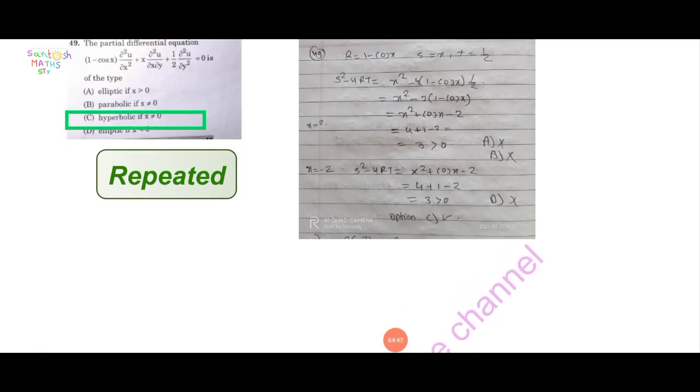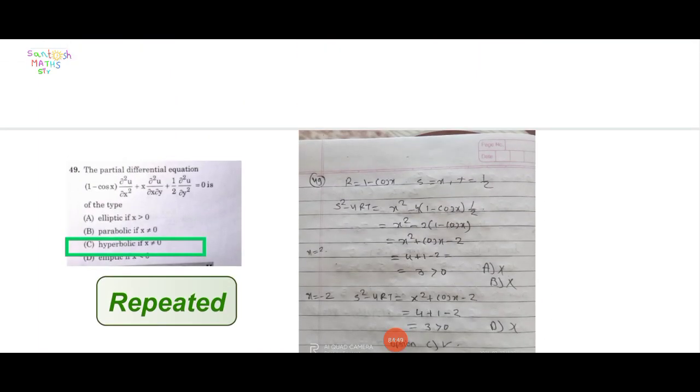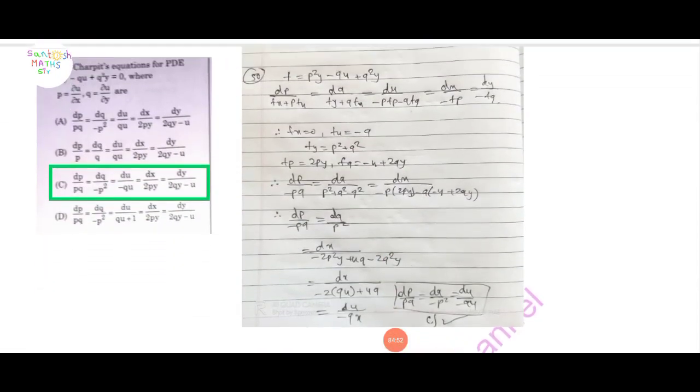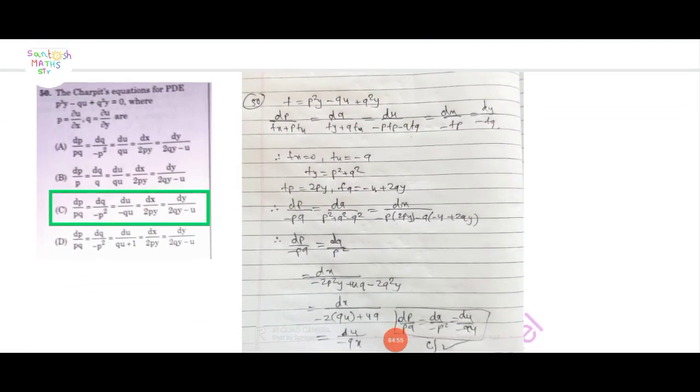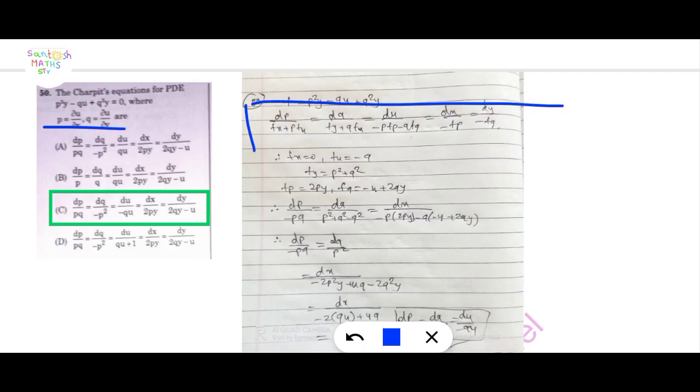Next, this is also a repeated question. Here only the values change. The Charpit equation for the PDE p square y minus q u plus q square y equal to 0. Here p is equal to dou u by dou x, q is equal to dou u by dou y. What is the formula for the Charpit equation? dp upon fx plus p fu is equal to dq upon fy plus q fu, equal to du upon minus p fp minus q fq, equal to dx upon minus fp, equal to dy upon minus fq.